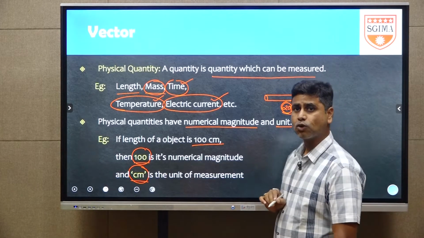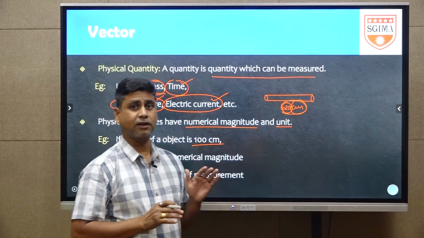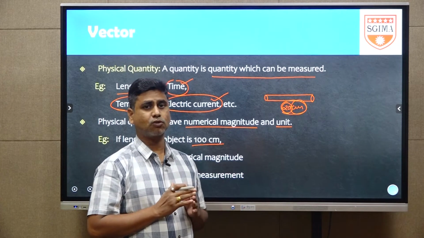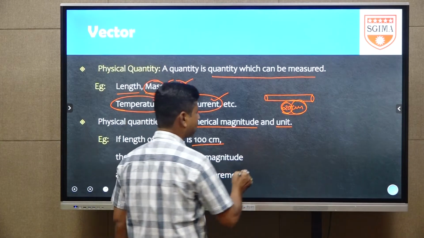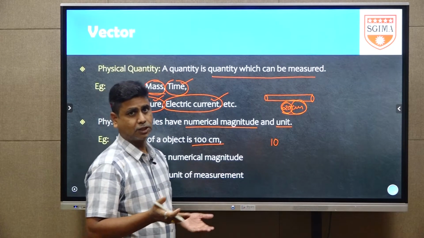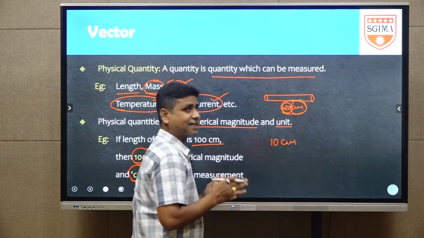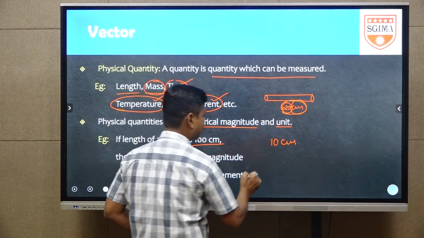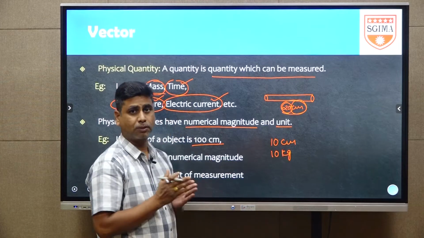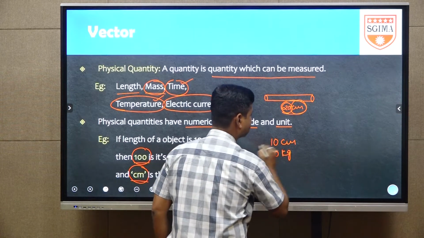Any physical quantity you take has a numerical magnitude and a unit, and only then is it meaningful. If the unit is not there, the physical quantity is meaningless. For example, if I write 10, what is the 10? It could count anything. If I write 10 centimeter, you understand it is about length. If I write 10 kg, you understand it is about mass, kg meaning kilogram.